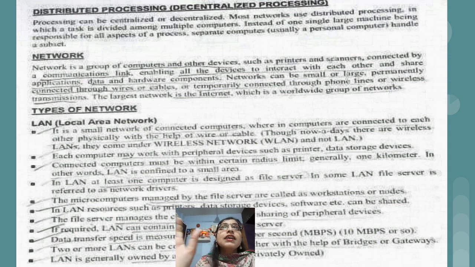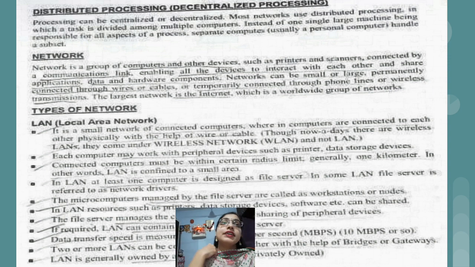So distribution is the best way if you want to reduce our efforts and have the product earlier. Similarly in the case of computers also, instead of giving all the monitoring work or all the work to a single device, just distribute it, so that the persons using all those devices can work simultaneously. That is called distributed processing, or we can say it is also known as decentralized processing. Processing can be centralized or decentralized.